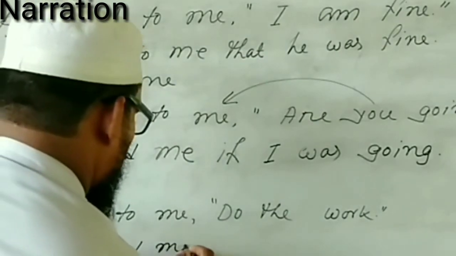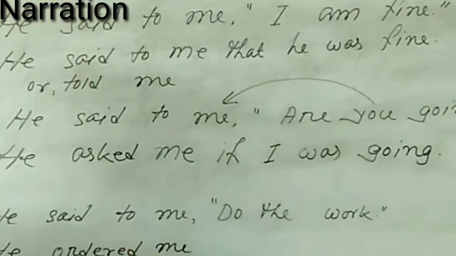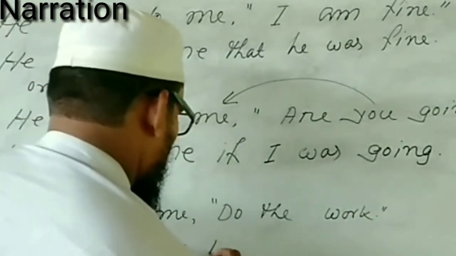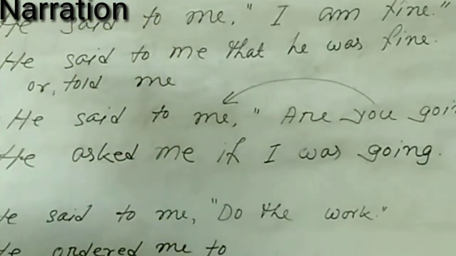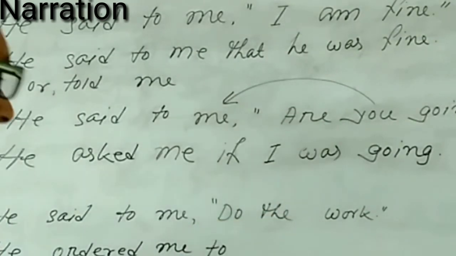Also you have to omit to here. Subject, ordered, to is omitted here, then me. Then we have to use to to root out the inverted comma.